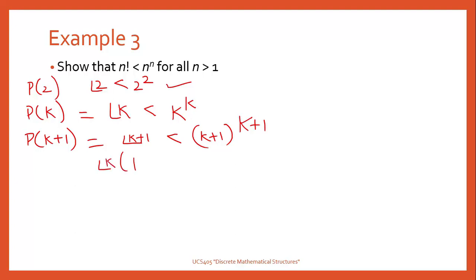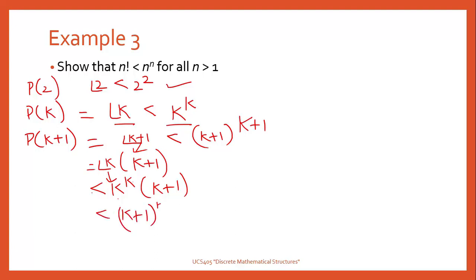factorial k into k plus 1, which is less than k raised to power k into k plus 1, because in our hypothesis we have assumed that factorial k is less than k raised to power k. So we have written less than k raised to power k. If this is less than k raised to power k into k plus 1, then it will be definitely less than k plus 1 raised to power k into k plus 1, because k plus 1 raised to power k will be greater than k raised to power k.